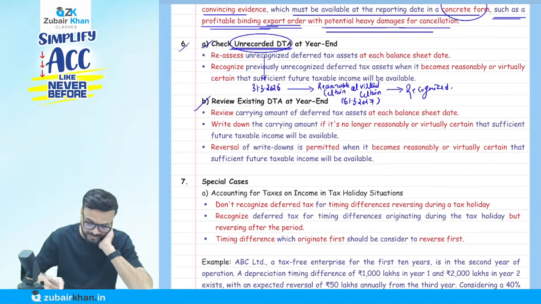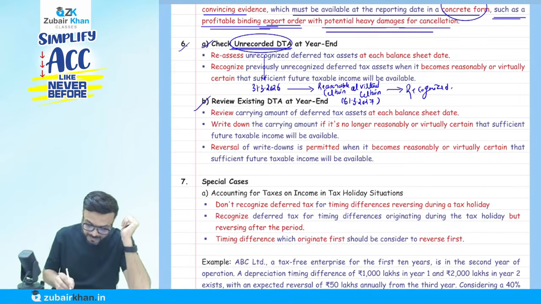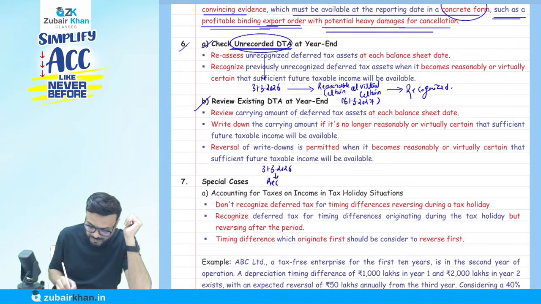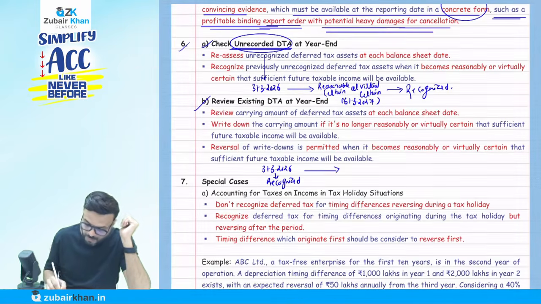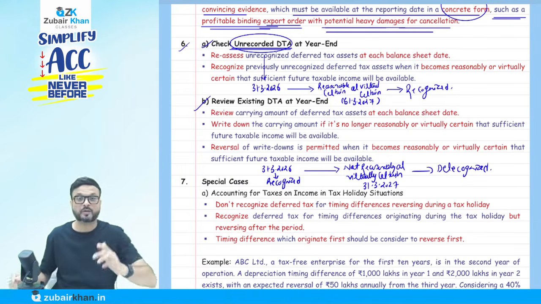Now the reverse of it: we have to review the deferred tax asset at each balance sheet. It might happen that on 31st of March 2026 we recognized it, but on 31st of March 2027 we are no longer reasonably or virtually certain. So we have to de-recognize, because now we are not reasonably or virtually certain.